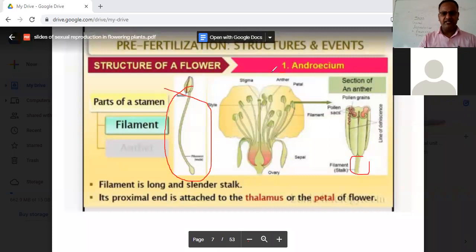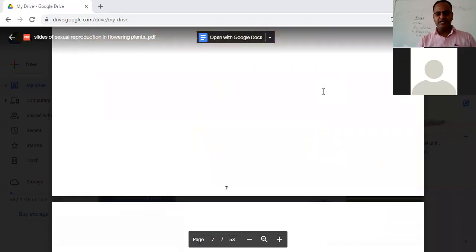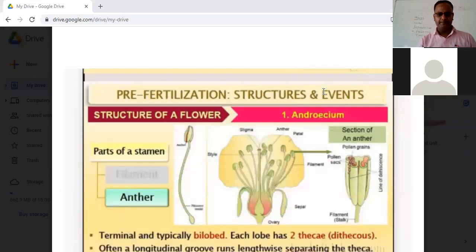Remember students, this diagram of the typical angiospermic flower is given in the NCERT also, which I will be providing you through the notes, which you all have to draw also later on. So this is the filament. This part becomes the filament. Now the major part is the anther.